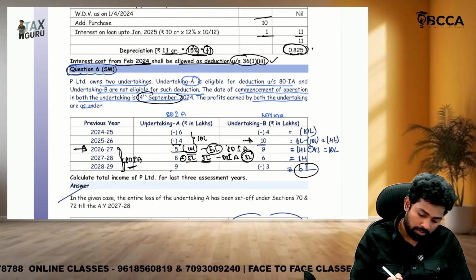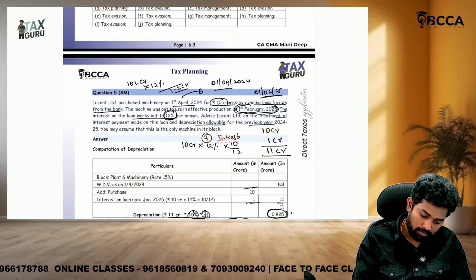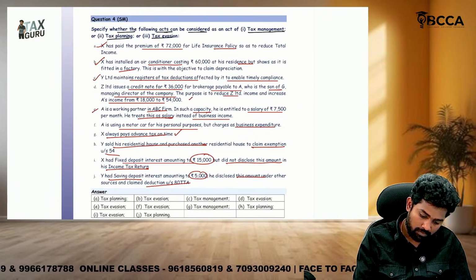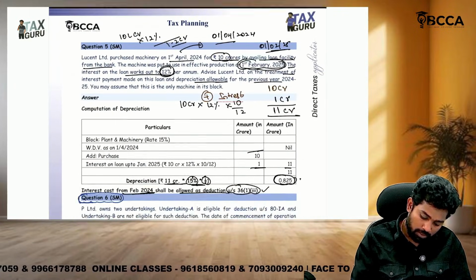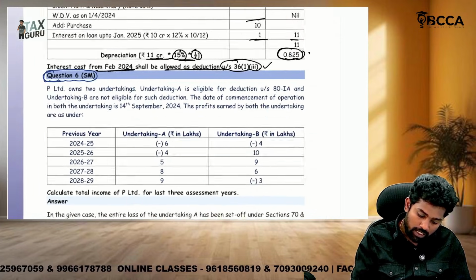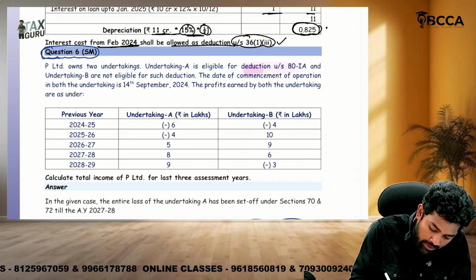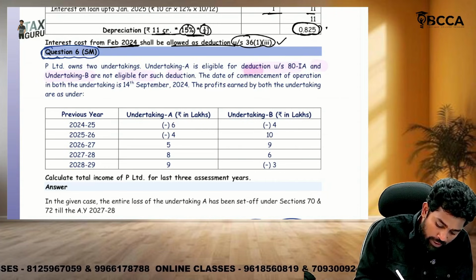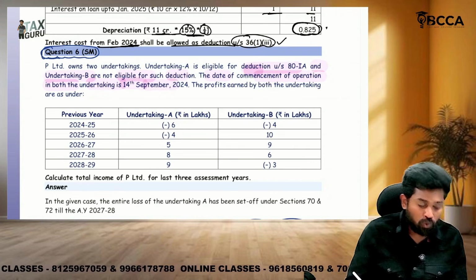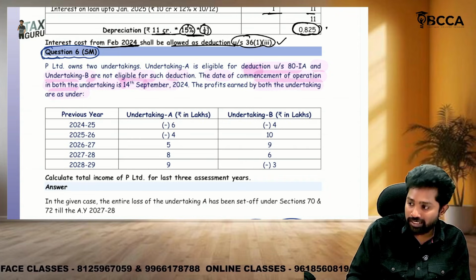Then question number 6. Pvt. Ltd. owns two undertakings. Undertaking A is eligible for deduction under section 80IA and undertaking B is not eligible for such deduction. The date of commencement of operation in both the undertakings is 14 September 2024. The profits earned by both the undertakings are as under.